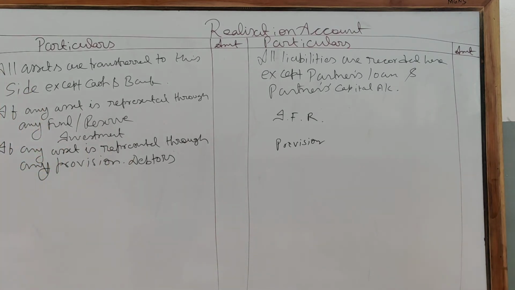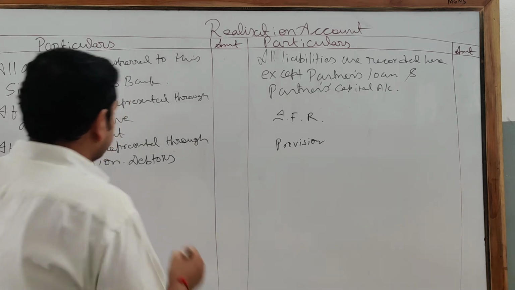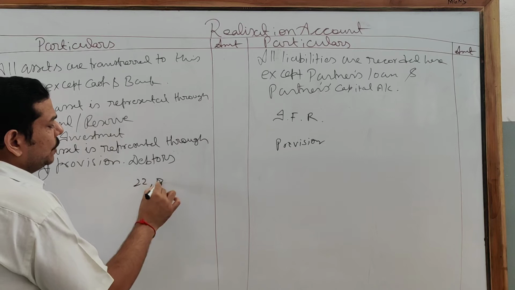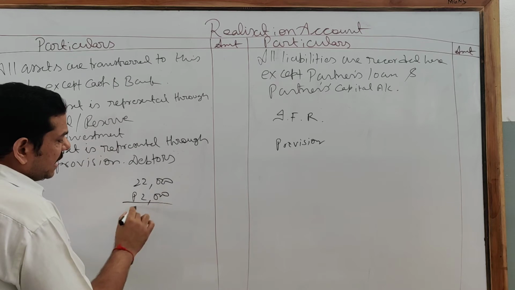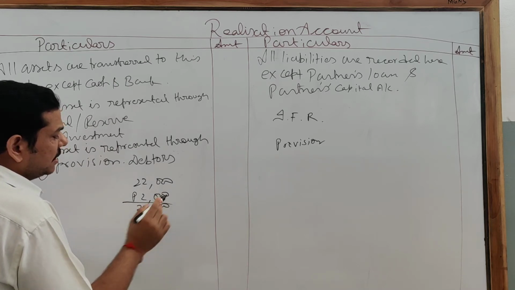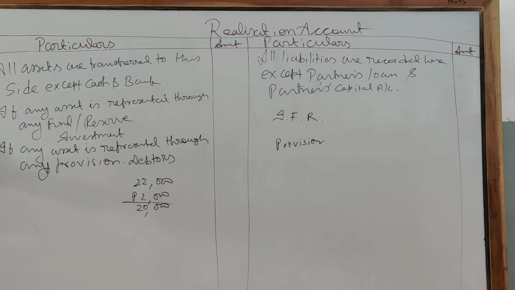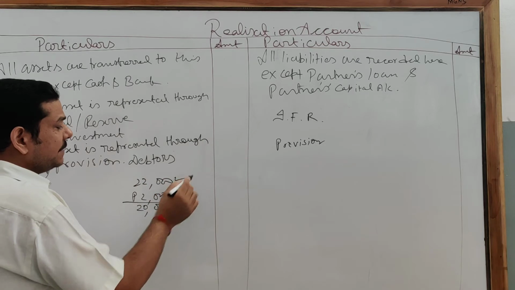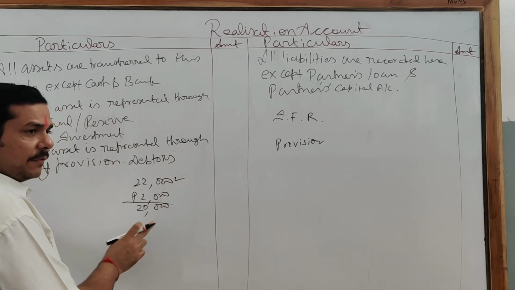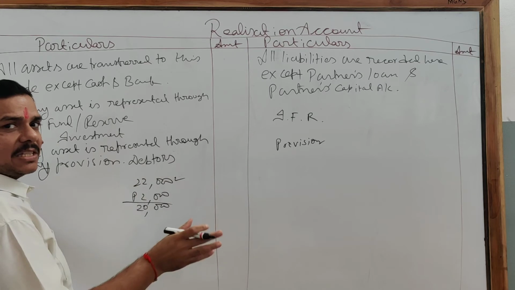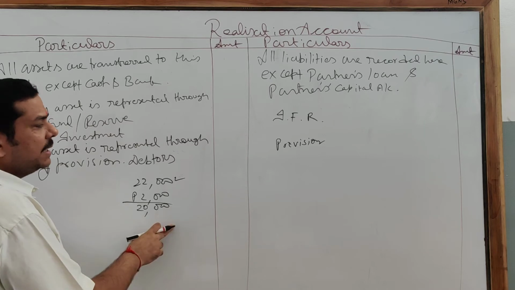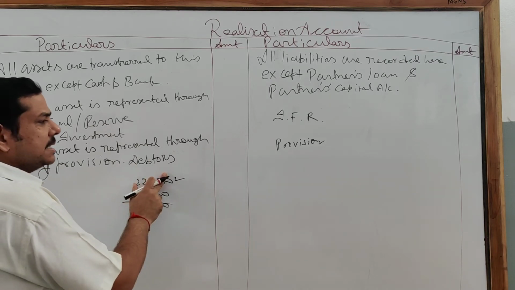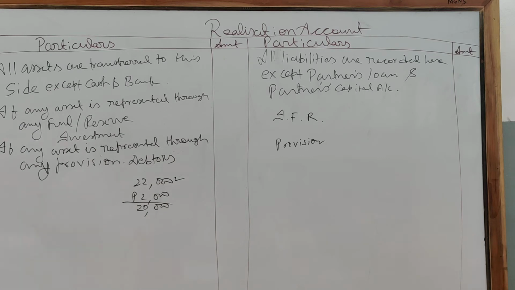Okay? It's very disastrous. Why? For example, debtors are given to you as 22,000 and provision is given as 2,000. If you subtract that, how much will you record? Debtors 20,000. But if the additional information says debtors realize 50%, that means debtors realize 11,000. But here what do you consider? 50% of 20 will come 10. You will scratch your head, but you will never get that 1,000. So never commit this type of mistake. Always record debtors here and the provision on the credit side. They will automatically adjust.